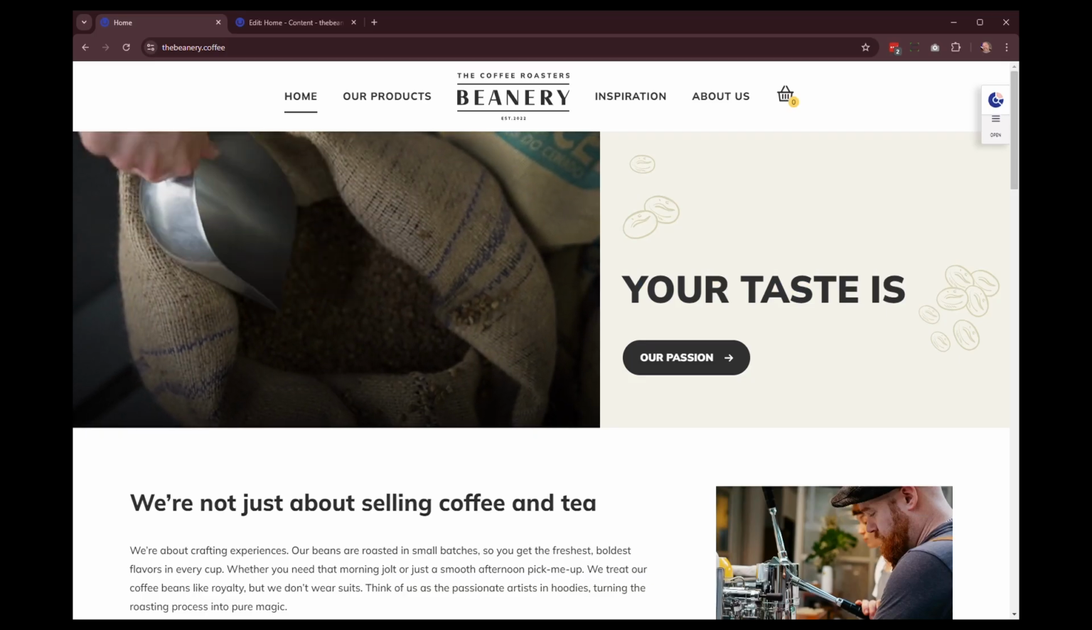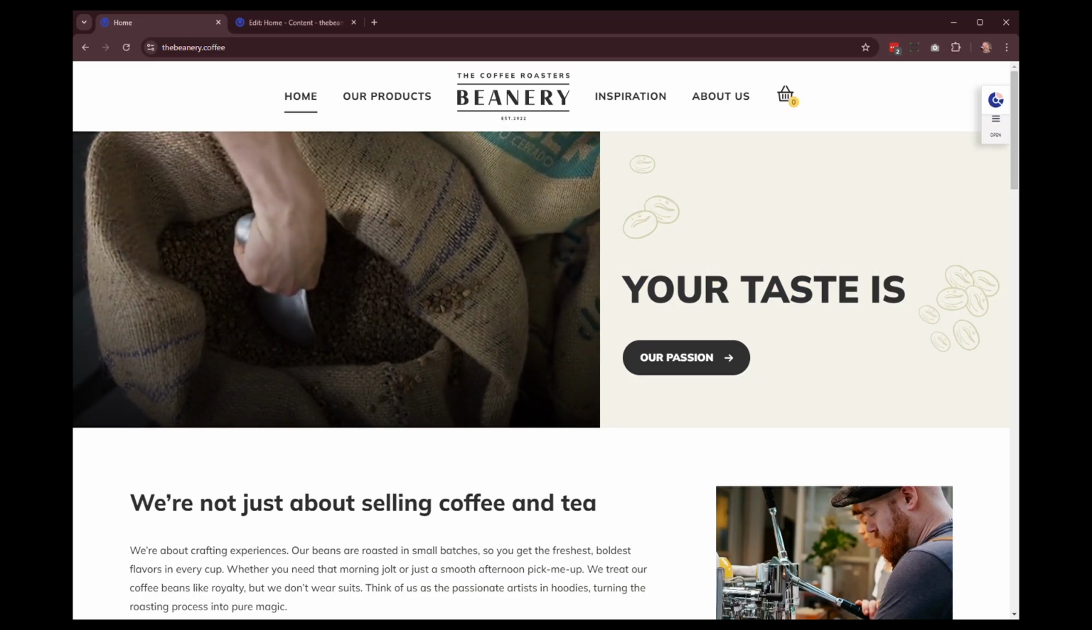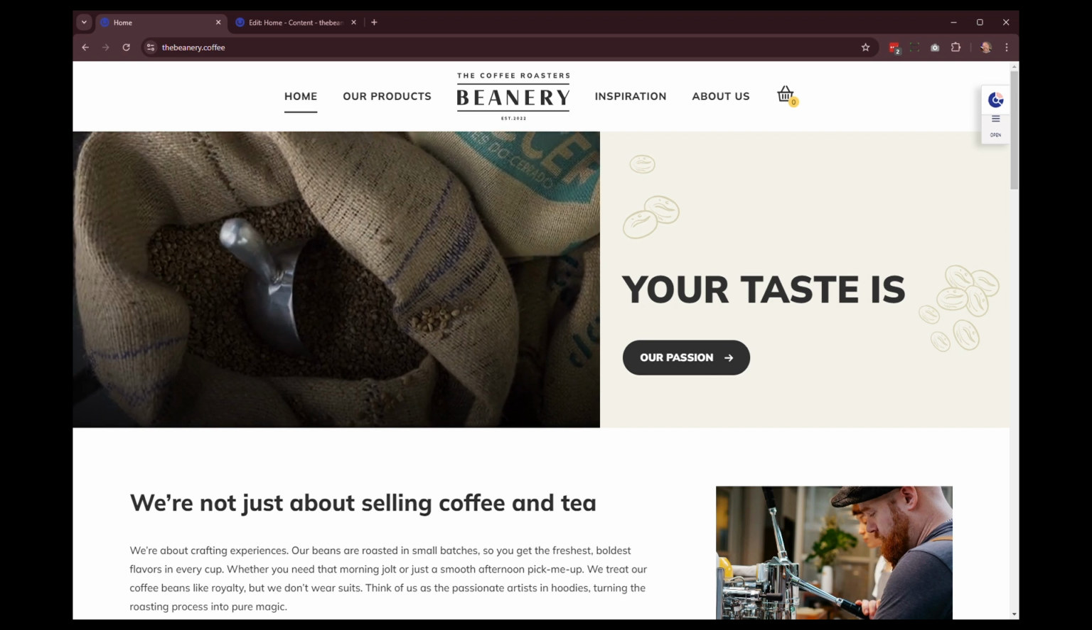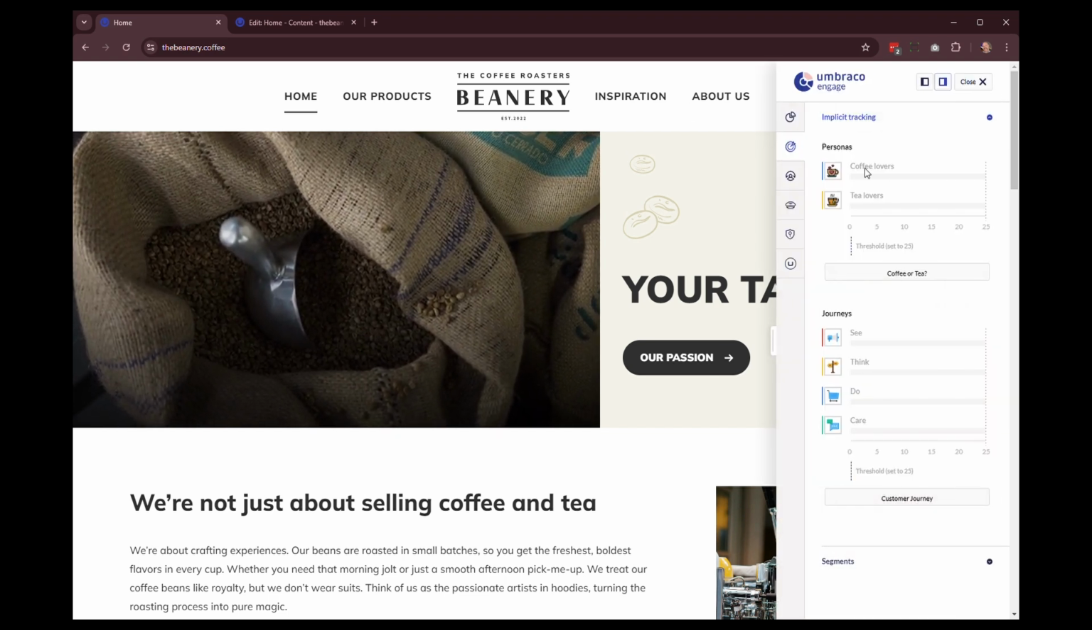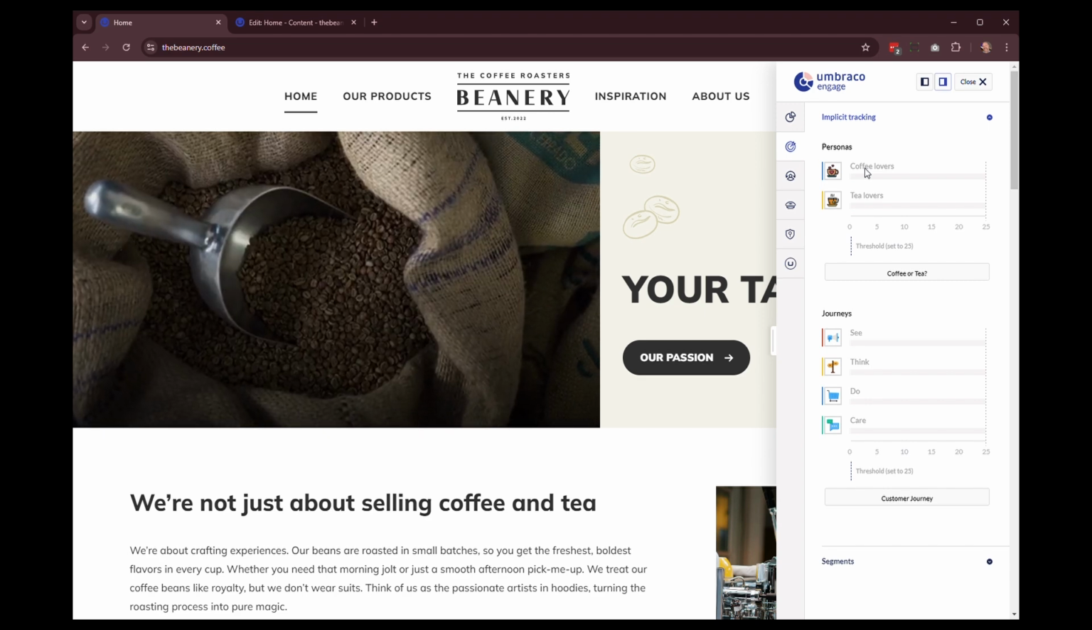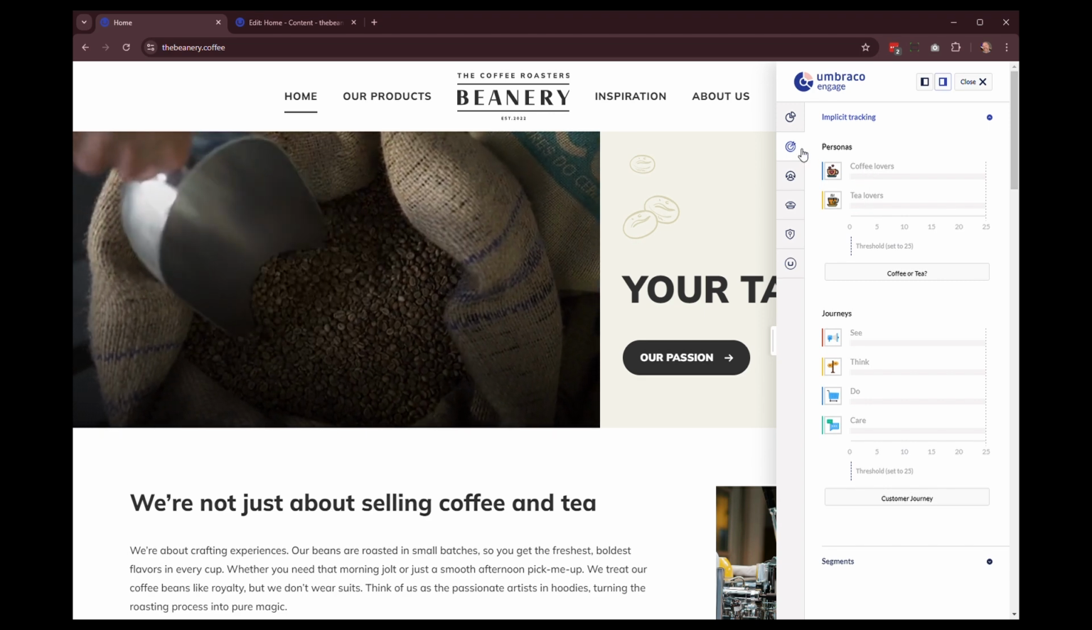With Umbraco Engage, every interaction becomes personal. Deliver unique experiences to each visitor based on their behavior, their preferences, and profiles. Umbraco Engage allows you to tailor content in real time. Display the right message, promotions, or products based on user profiles and engagement history.